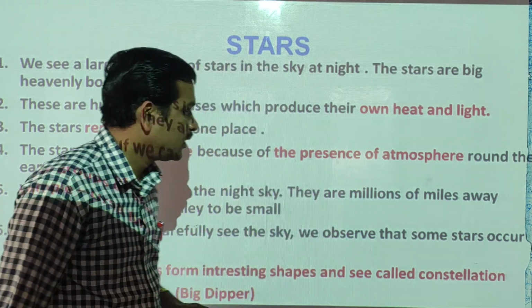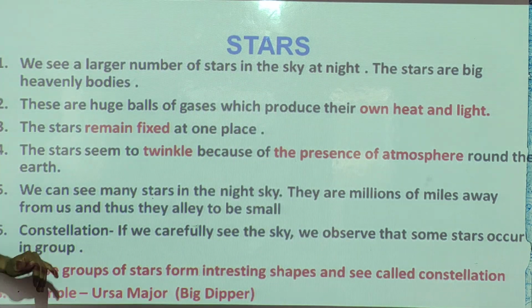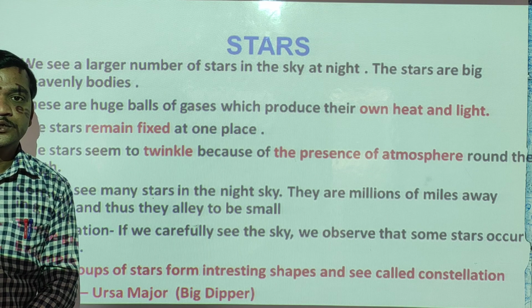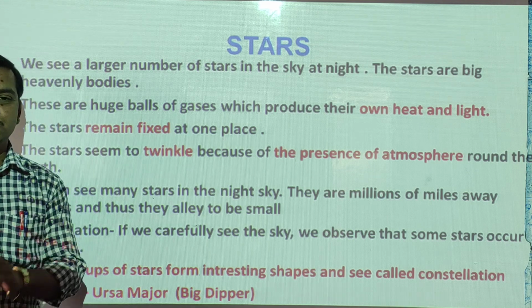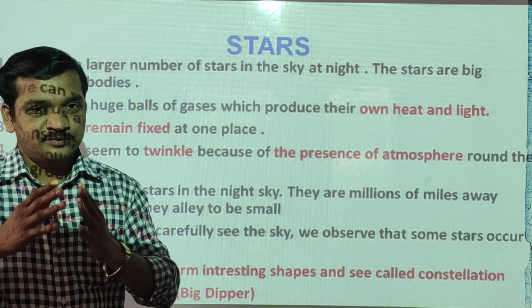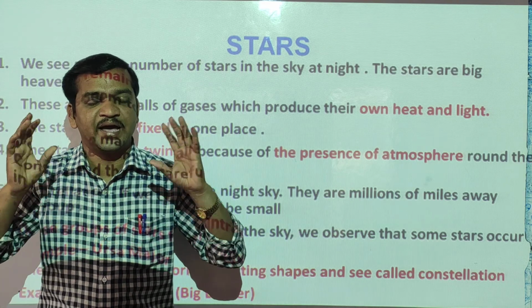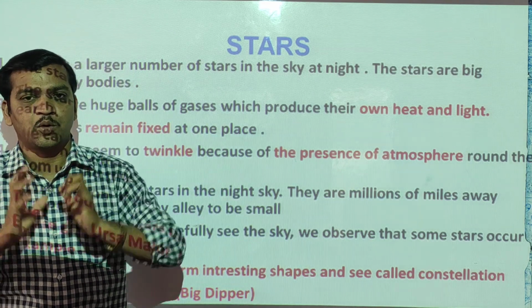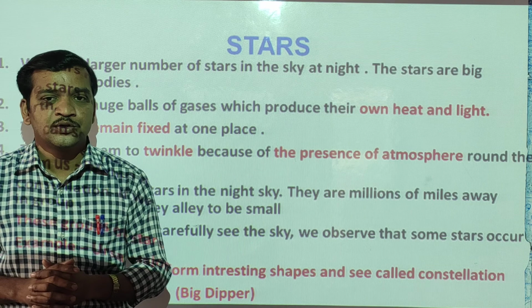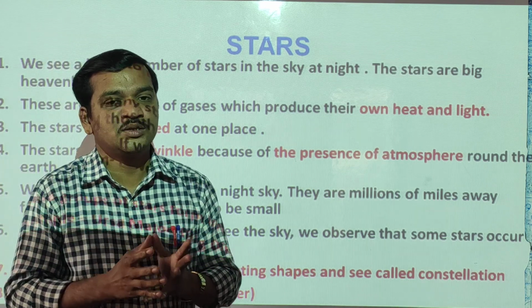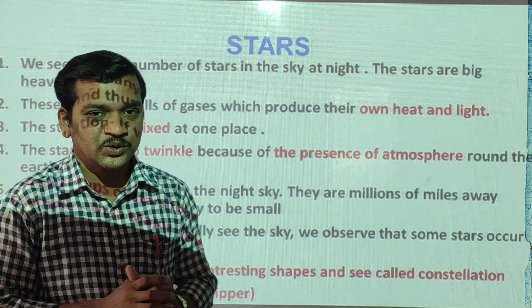Okay, students? Next one, constellation. What is meant by constellation? If you see the sky at night carefully, you can see groups of stars somewhere.